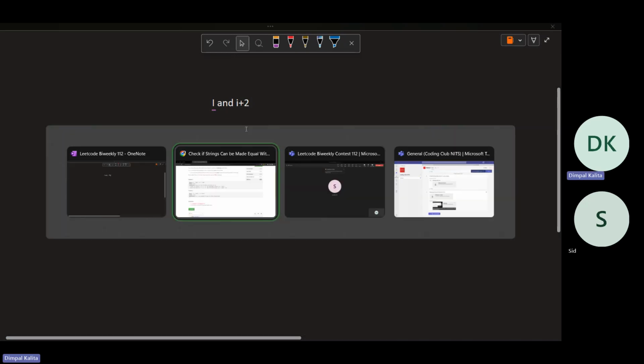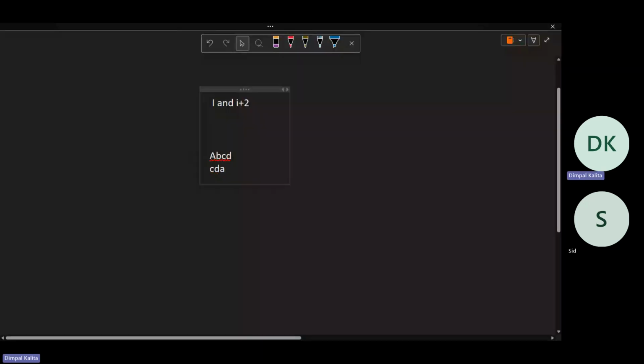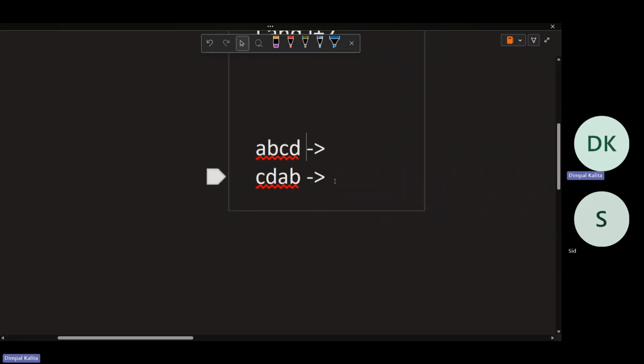What is it? ABCD and CDAB are given. Looking at the test case, we can swap this C and A, and what will happen is CBAD.